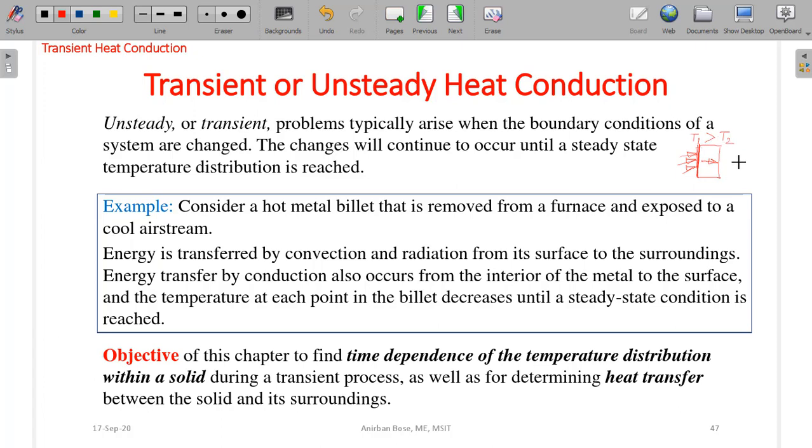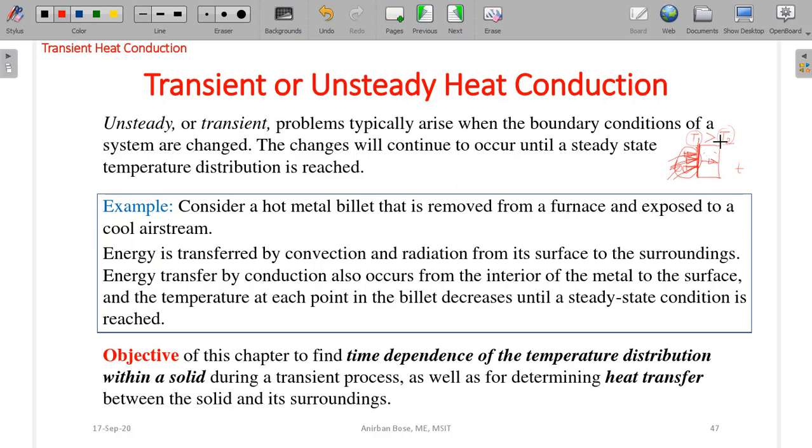That means with respect to time, maybe the temperature T1 or T2 or any intermediate point is not changing. But suddenly if you change this boundary condition, that means the rate at which the furnace wall was heating, if you suddenly increase the rate of heating here, then you will observe that the temperature is going to increase even at all the points within the material.